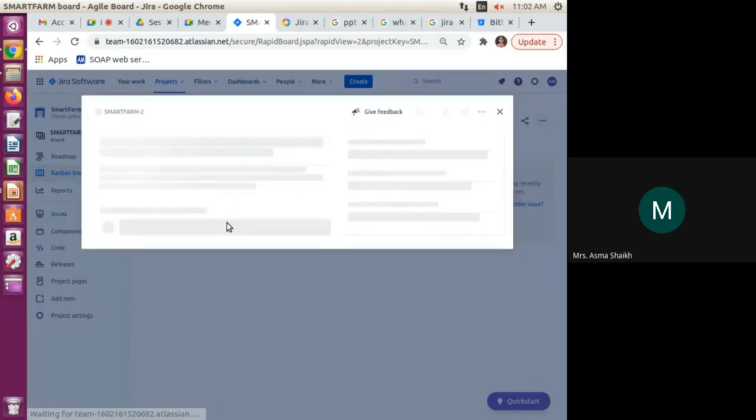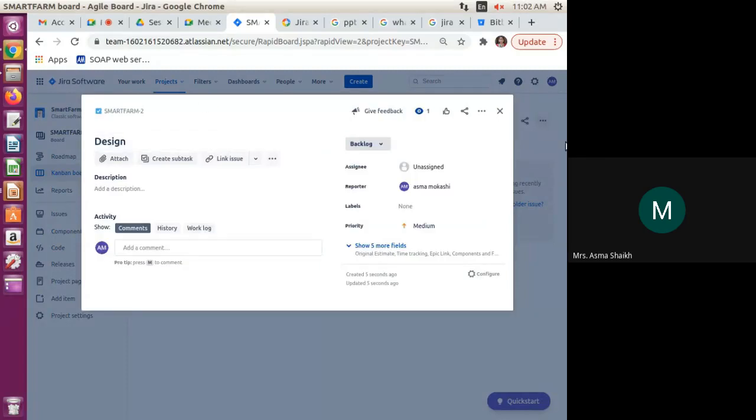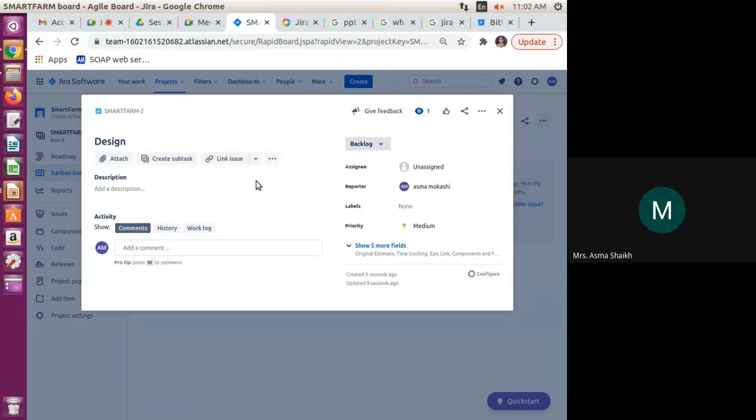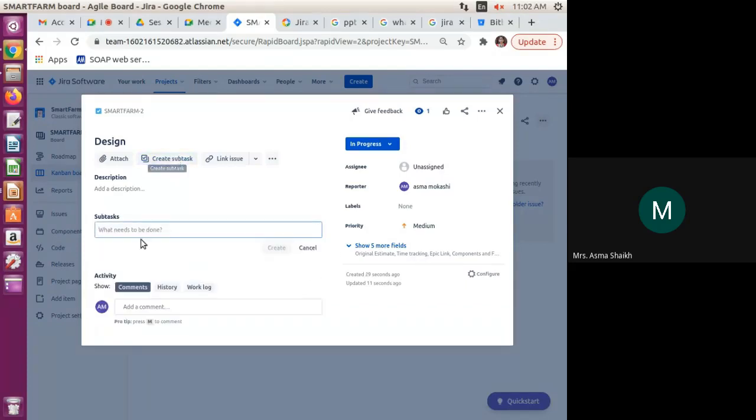Now I can switch that. How to switch? Click on this. Okay, if I finish this task, I can mark it as in progress, then in the done phase. So I can move it to in progress if we finish. Okay, like that. So we did this. If we want to create a subtask, we are able to create a subtask: design analysis model.